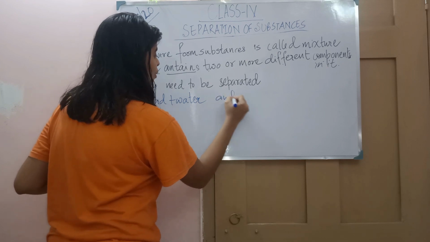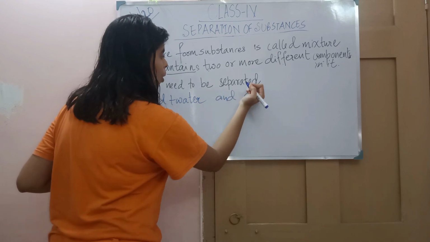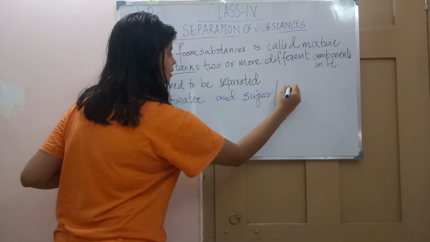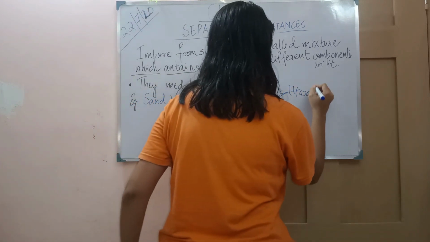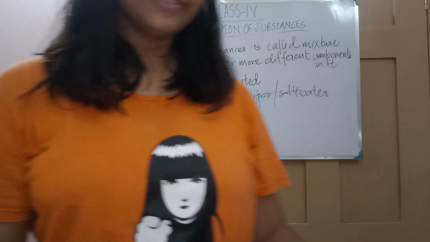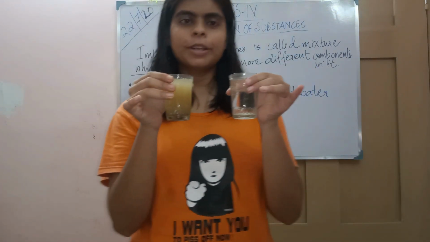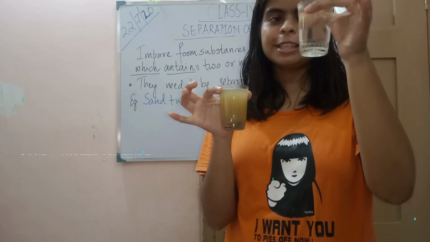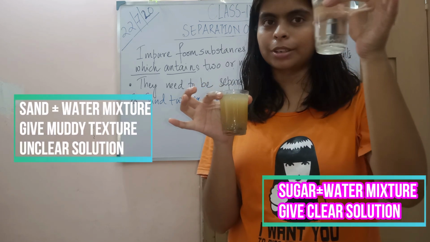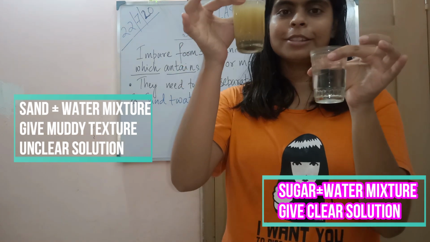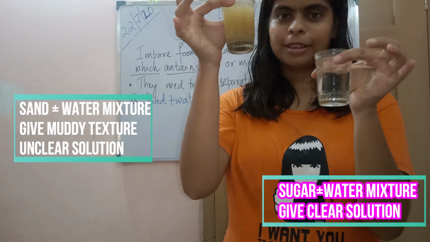and salt or sugar plus water. But here, while observing the two mixtures, you see two different properties. What is that? In one you can see a clear solution, or you can see it is dissolved. In the other you can see muddiness in it.